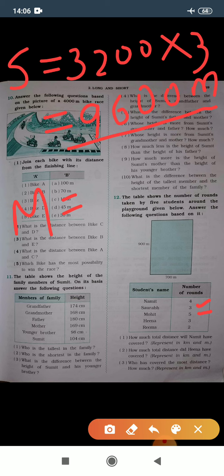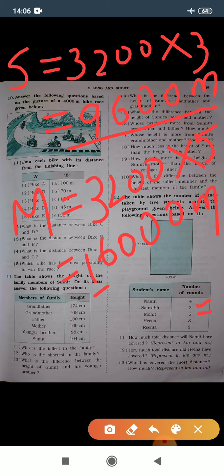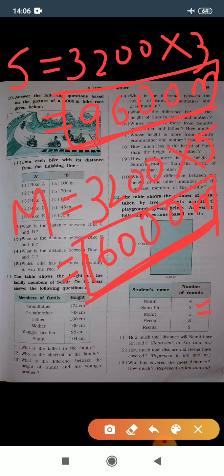Now we are going to calculate the distance covered by Mohit. Mohit has ran 5 rounds, so 3200 multiplied by 5. We already calculated this, 3200 multiplied by 5 gives you 16,000 meters. Now we need to find difference of these two numbers. For that we need to subtract these two numbers.